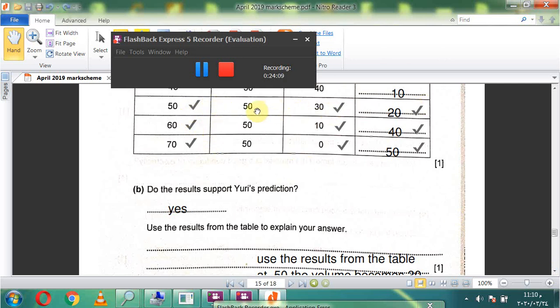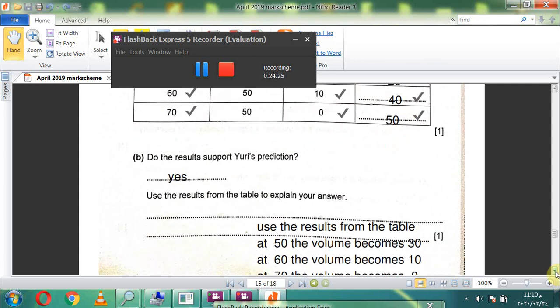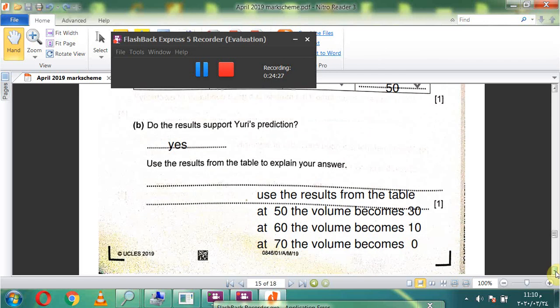At 50 degrees, the volume becomes 30. At 60, the volume becomes 10. At 70 degrees Celsius, the volume becomes 0.